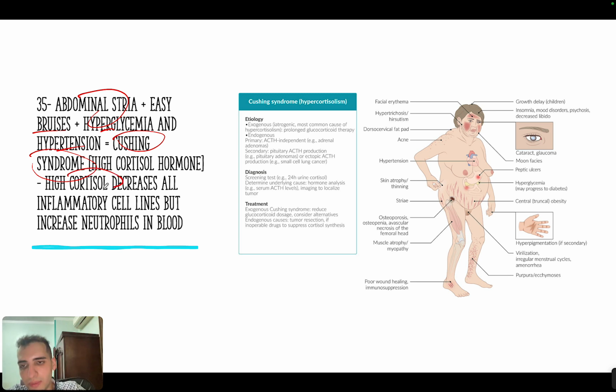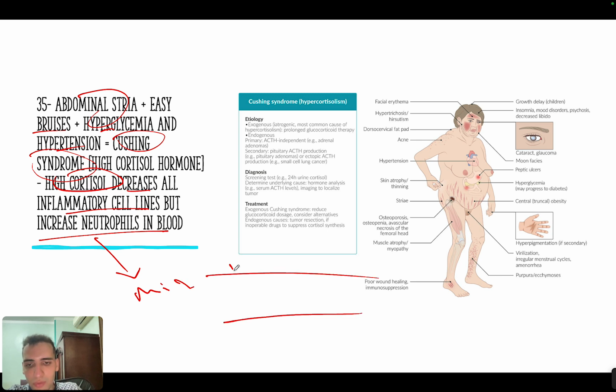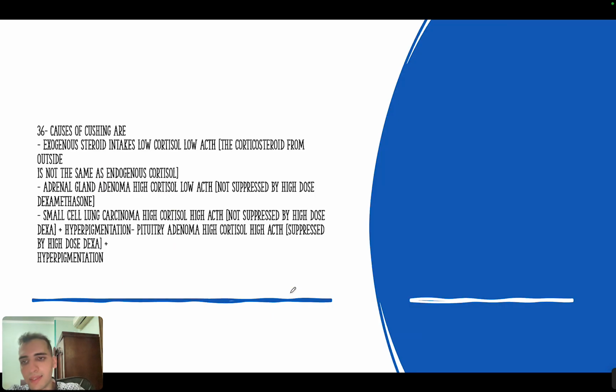Now the reason, or sometimes they will ask you what high cortisol does, is that it will decrease all inflammatory cells but increase neutrophils. The reason it increases neutrophils is that it decreases neutrophil migration. So if these are neutrophils here, they usually sit in the blood vessel wall like beds, okay? And what cortisol does is that it will detach them and it will increase them in the blood vessel itself. So they will increase neutrophils in the blood vessel, okay? Okay.